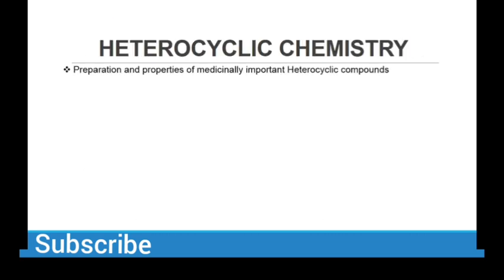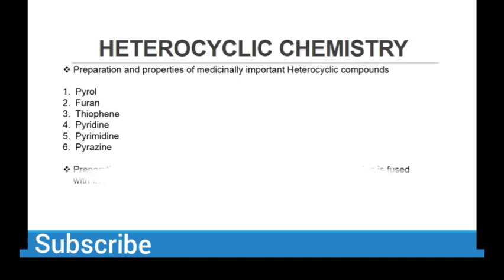So what is heterocyclic chemistry? We will study different compounds. These are heterocyclic compounds. You have to know what cyclic compounds are, then it is very easy for you to know what heterocyclic compounds are. So these all are heterocyclic compounds. We will study in detail these compounds with special reference to pharmaceutical importance, their preparation and their properties.